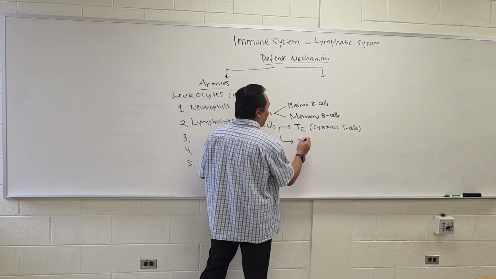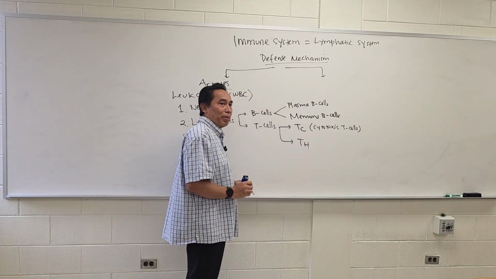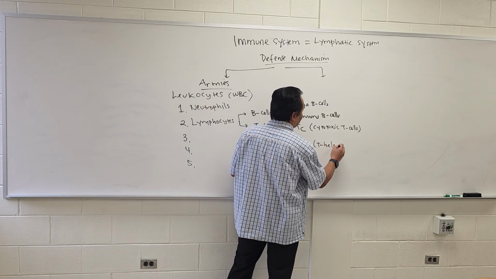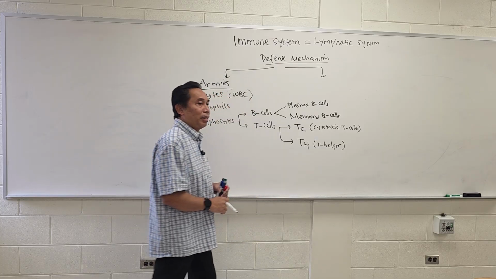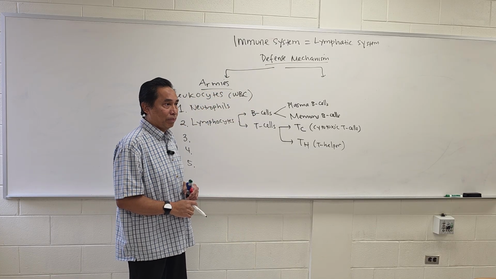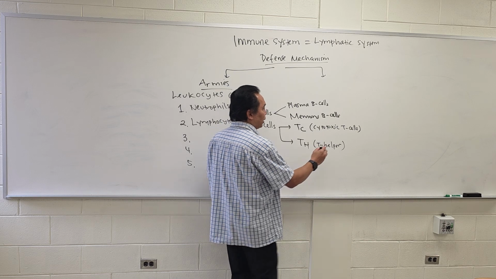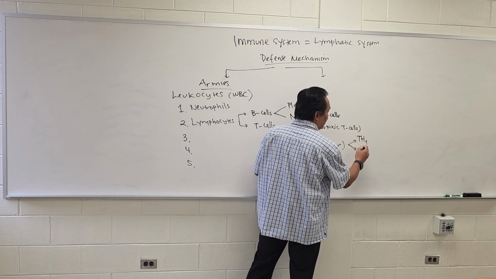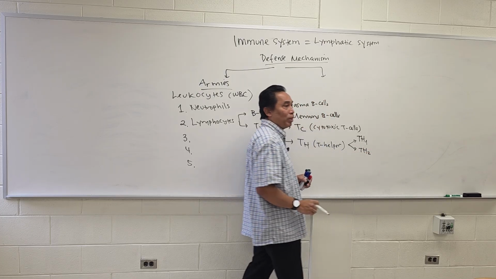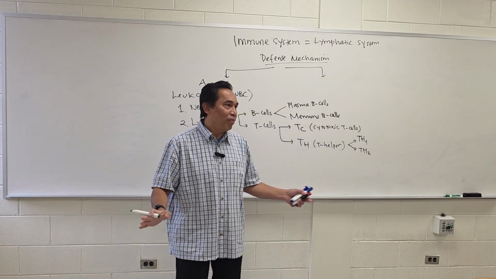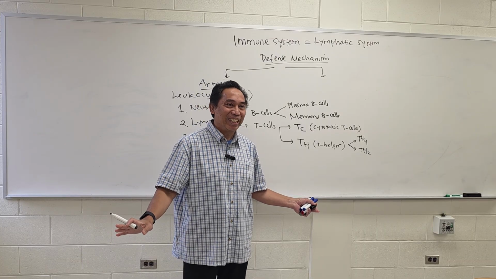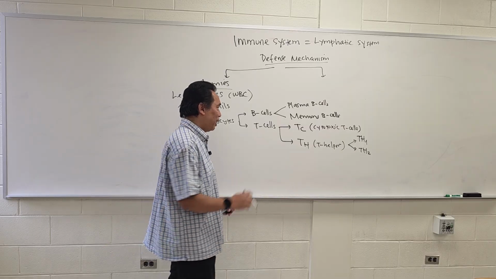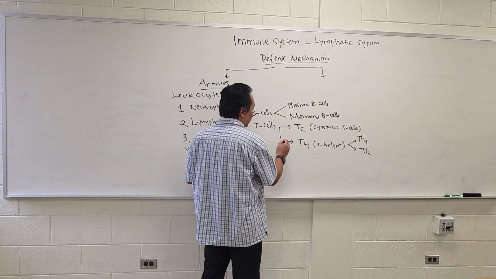It's called the TH. This is called the T helper. The TH itself is divided into T helper number 1 and T helper number 2. TH1, TH2. So basically just like in a country, you have a lot of different divisions of armies, right? So that's the T cell.